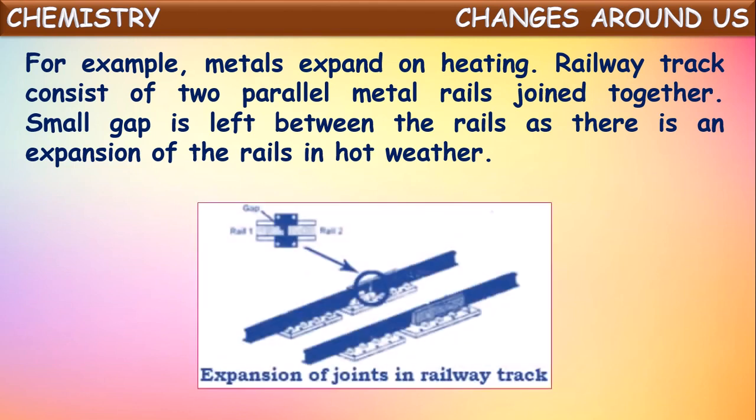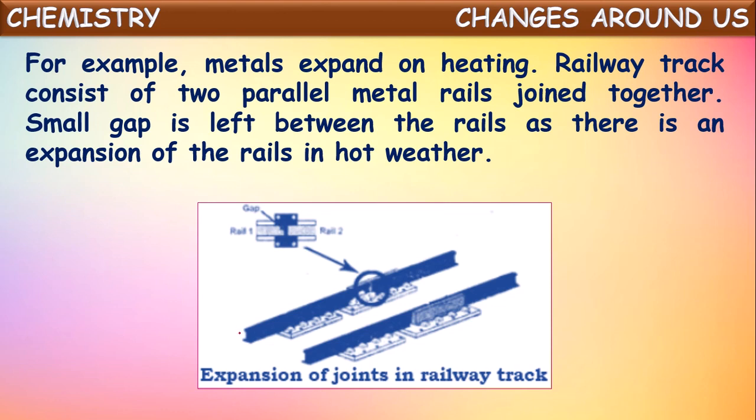A railway track consists of two parallel metal rails joined together. Have you observed metallic railway track rails? If you observe, there will be two parallel metal rails joined together, isn't it? A small gap is left between the rails as there is an expansion of these rails in hot summer weather.